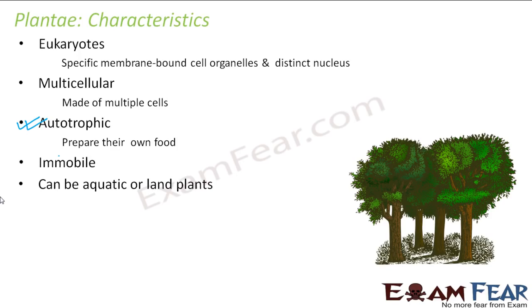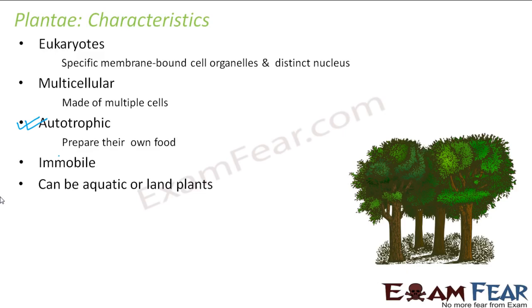They can be aquatic or land plants. So when we talk about land plants, I'm sure a lot of examples come to your mind, right? Because most of the trees we see around us, trees or small plants or grasses, we see most of them on land.